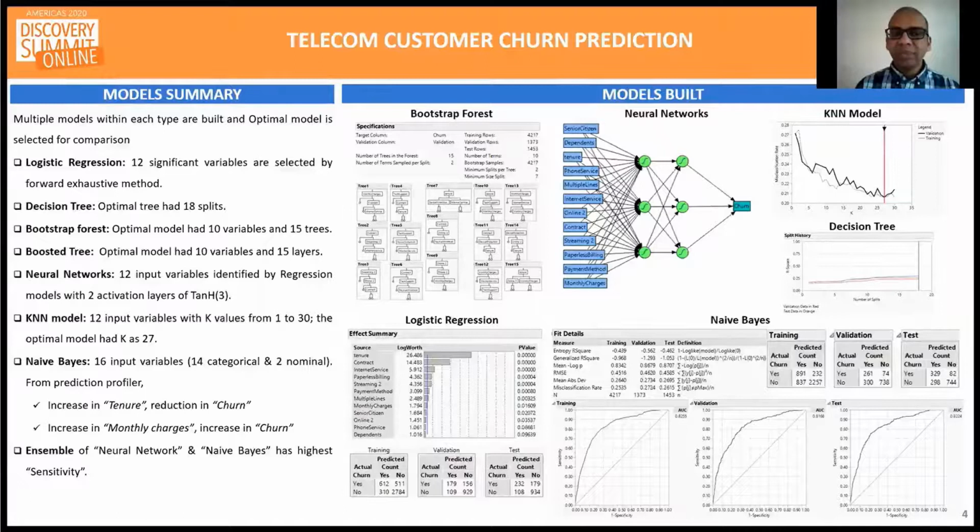Finally, we built an ensemble of different combinations of models to average and eliminate the shortcomings of individual models. We found that ensembling neural network and naive Bayes has higher sensitivity among the ensemble models. This ends the model description.